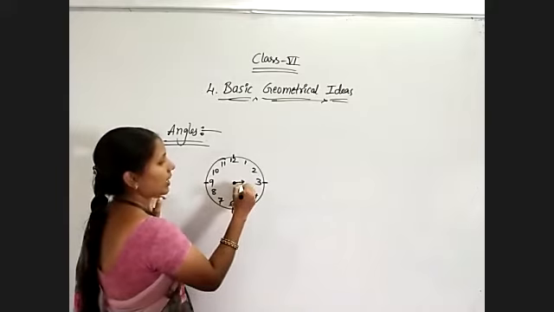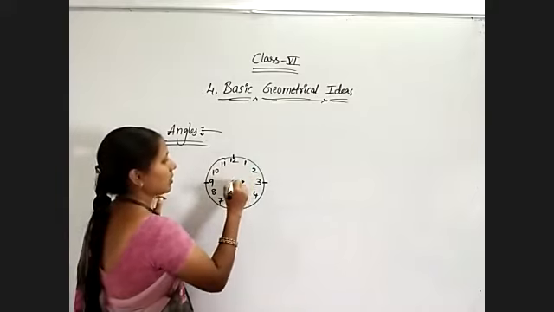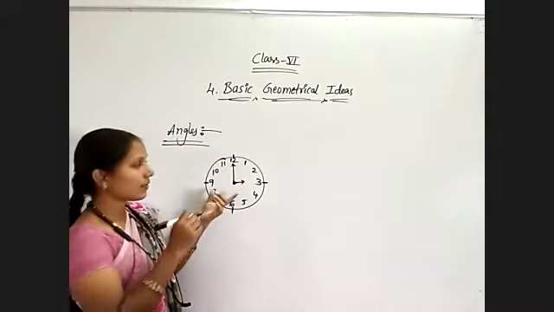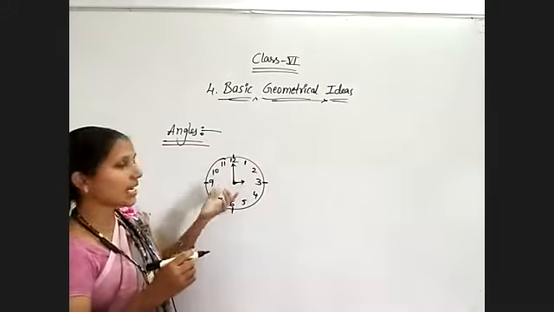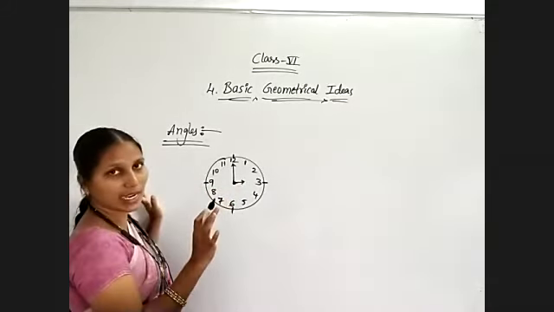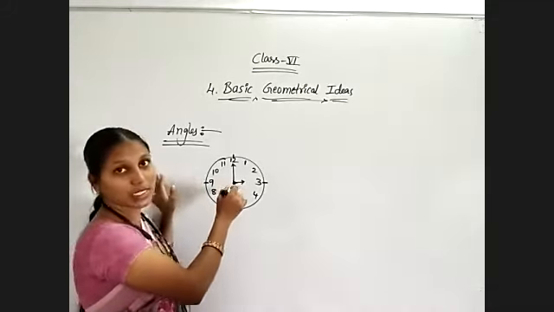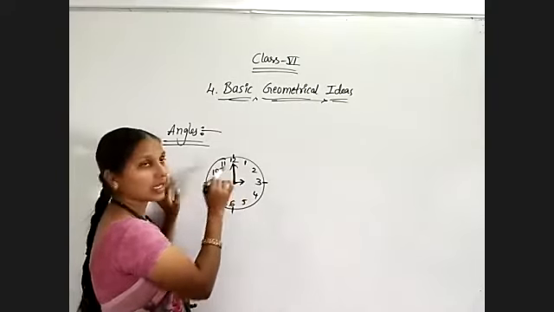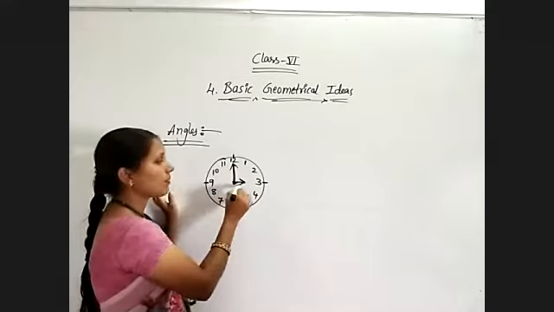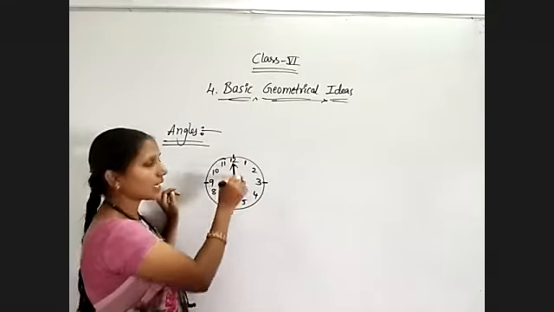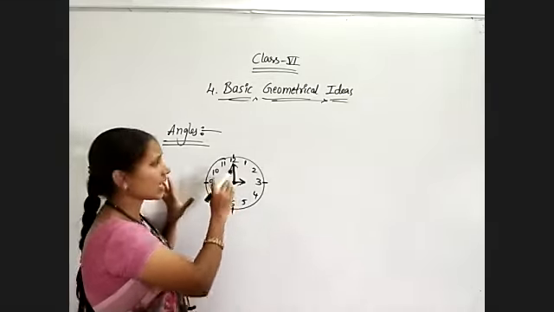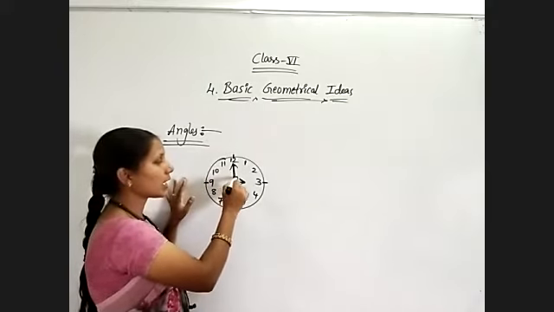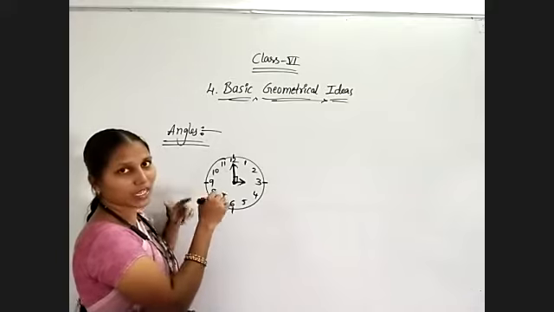Small hand, and so suppose like this I have two hands of the clock. Only two hands I have. I'm not showing the second hand. Only two hands, that is the hour and minute hands, are there. Now some angle is forming while they are rotating. Yes or no? They are not at a fixed position. Yes. So while they are rotating, they are forming some angles.